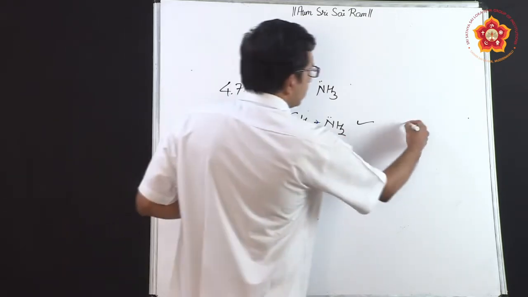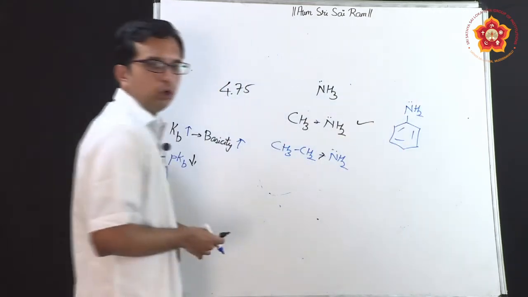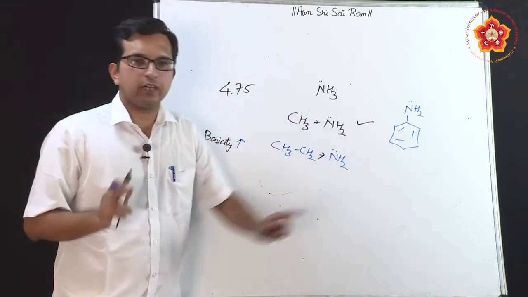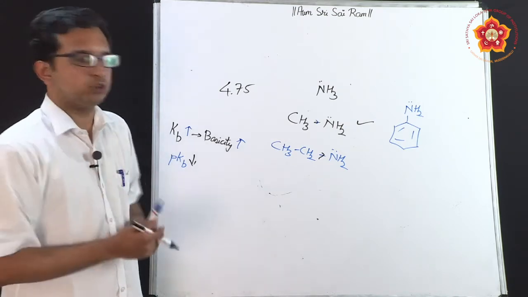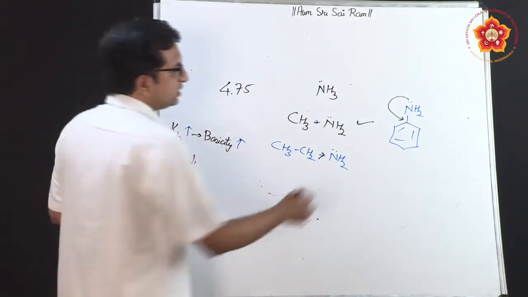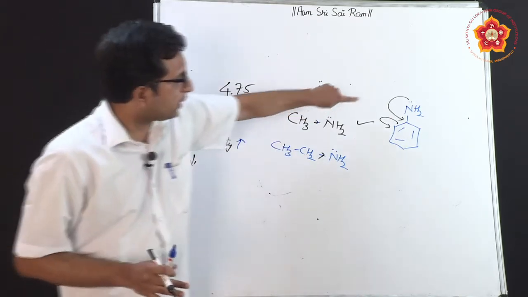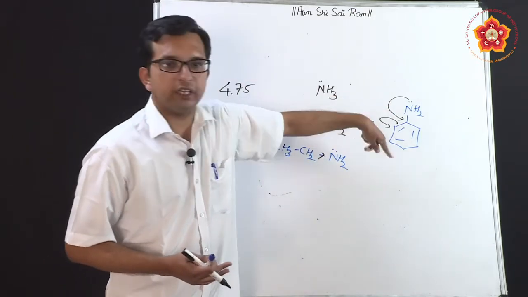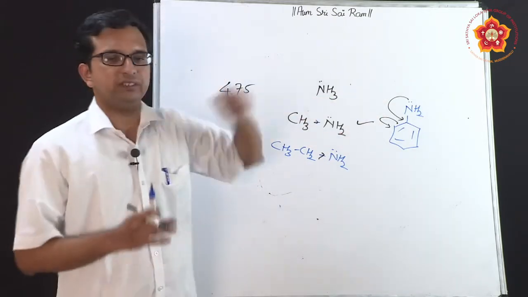Now, the question is, what about an aromatic amine system? A lone pair of electrons is present on nitrogen also. Also, the benzene ring is an electron rich compound, we know, but the problem is that we have studied certain resonance structures, which we will study again, where these lone pair of electrons, instead of being available for donation, can undergo delocalization. This is studied in first year, where the lone pair of electrons, rather than being available for donation, is being utilized for delocalization. Therefore, the electron donor capacity is less and their basicity is less.